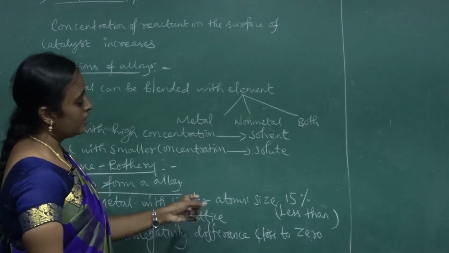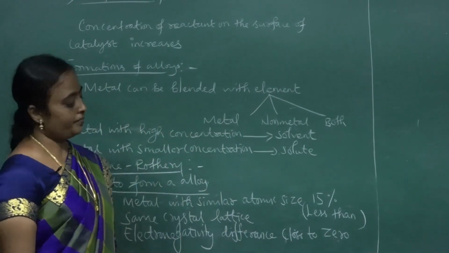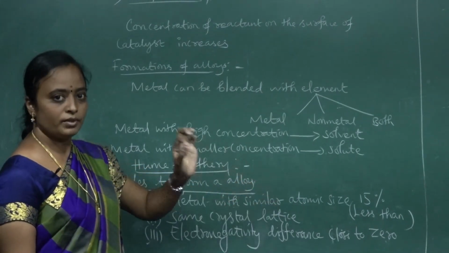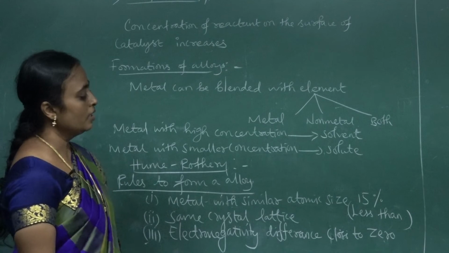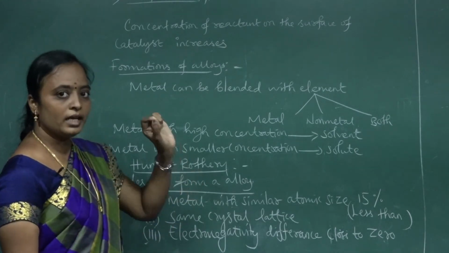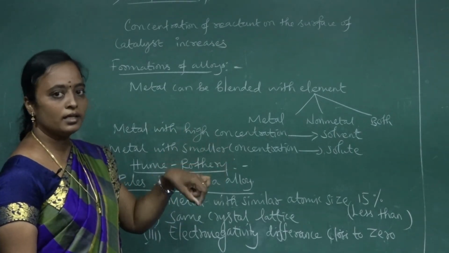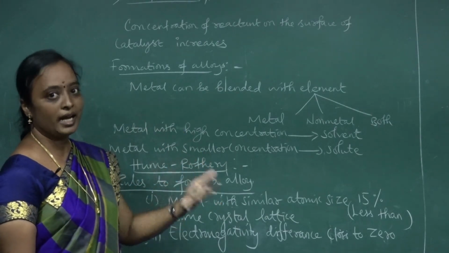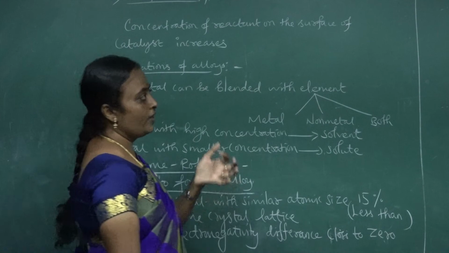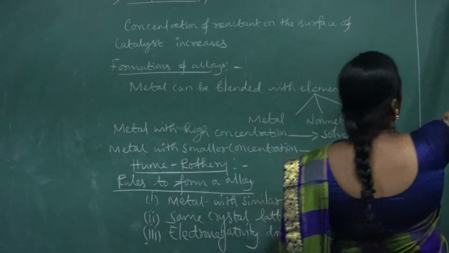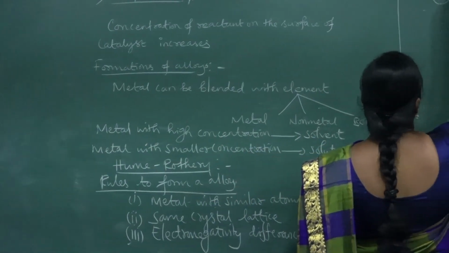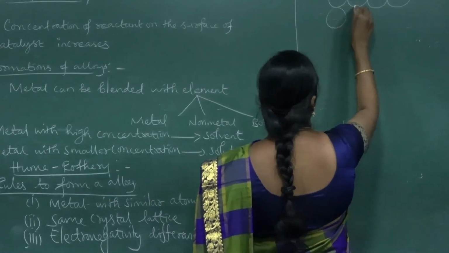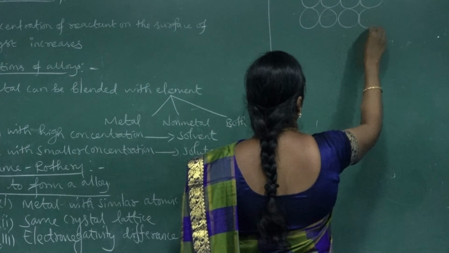Next, how is the alloy formed? I said the lattice has a similar atomic size, so even though there is some variation, one metal can replace another in the lattice. For example, this will be a crystal lattice.